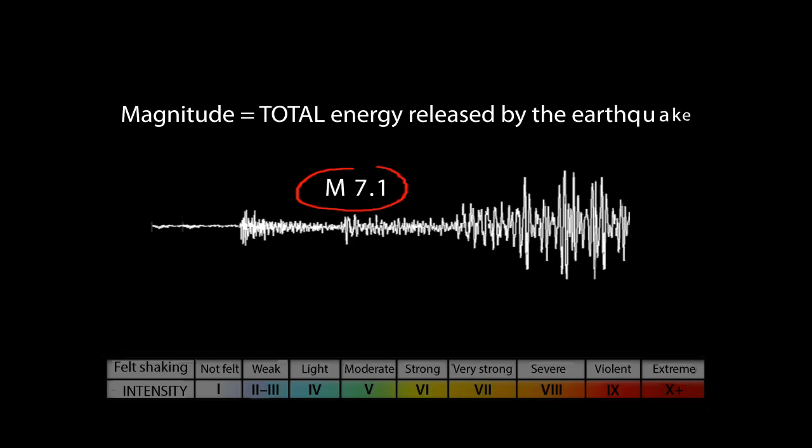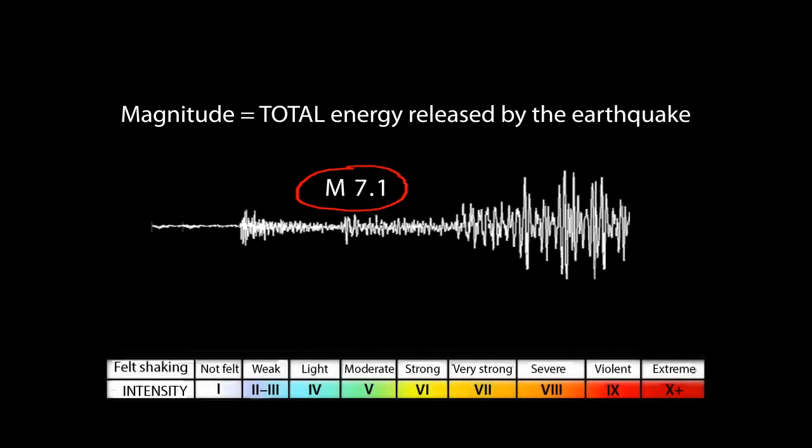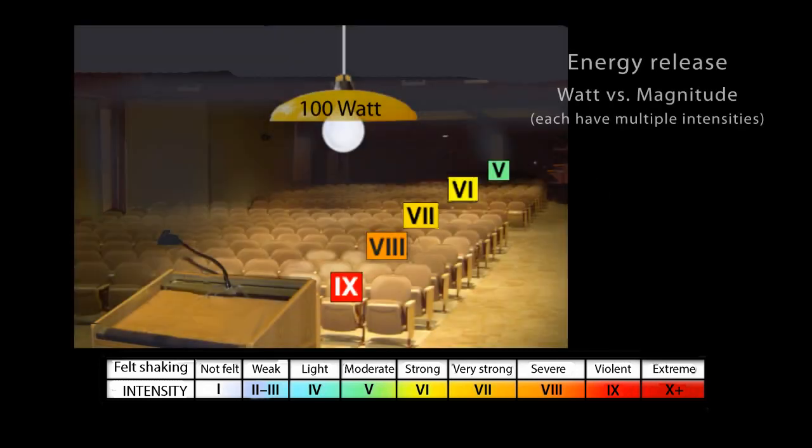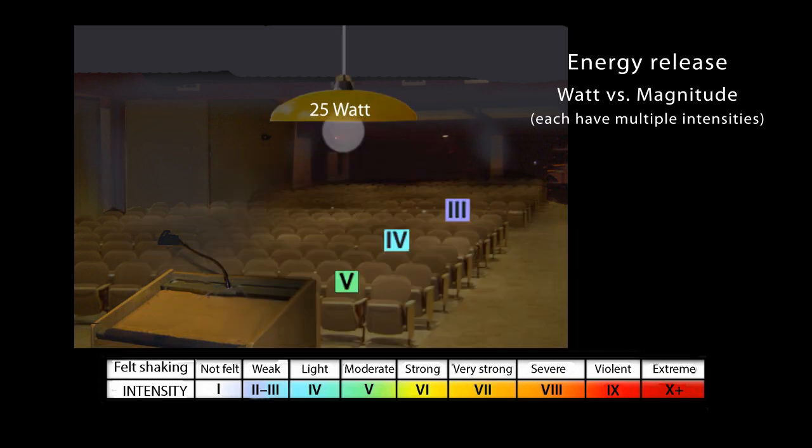Remember, the magnitude or size of an earthquake is related to the total amount of energy released by the earthquake's source. So a given earthquake has only one magnitude, but will produce different intensities of ground shaking at different locations. In terms of the light bulb analogy, we know that a 100-watt light bulb produces more light everywhere than a 25-watt light bulb. Similarly, increasing earthquake magnitude also means greater intensity of shaking everywhere.